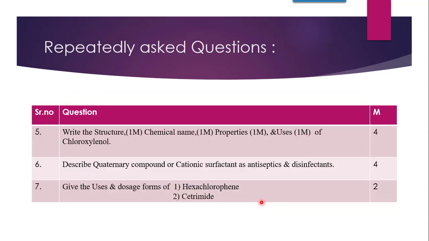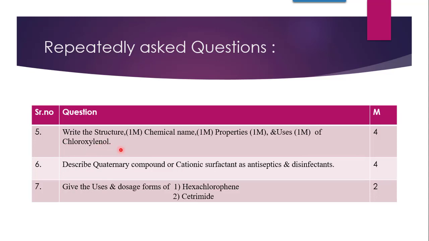Next question is, write the structure, chemical name, properties and uses of chloroxylenol. Till now we have seen that chlorocresol is one of the important drugs whose structure is asked. Now here you can see chloroxylenol, they have asked the structure, chemical name, properties as well as uses. So this is another most important drug. Chloroxylenol, same as chlorocresol, belongs to phenolic compounds.